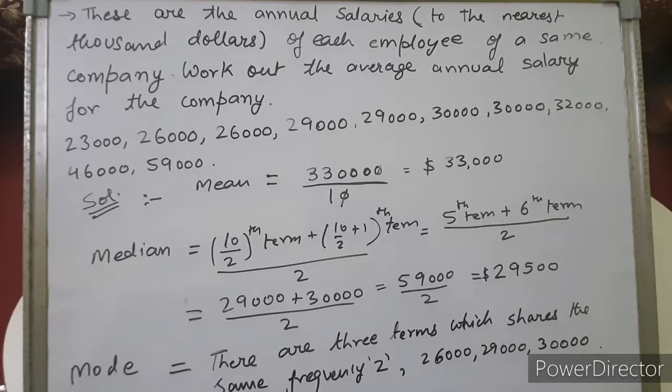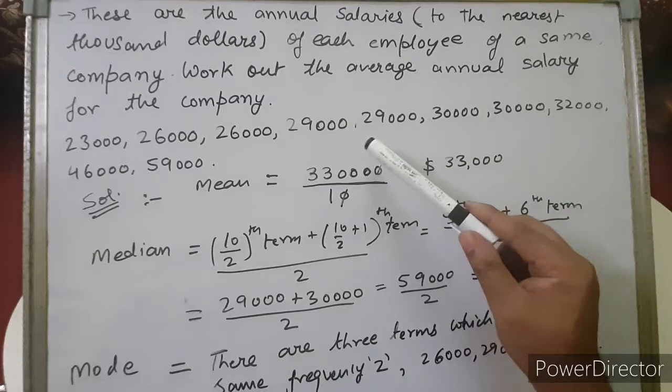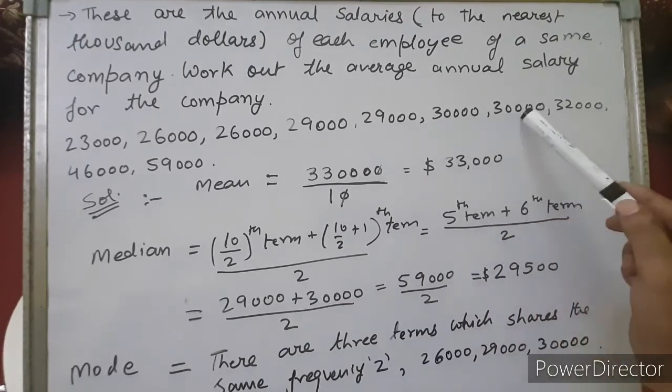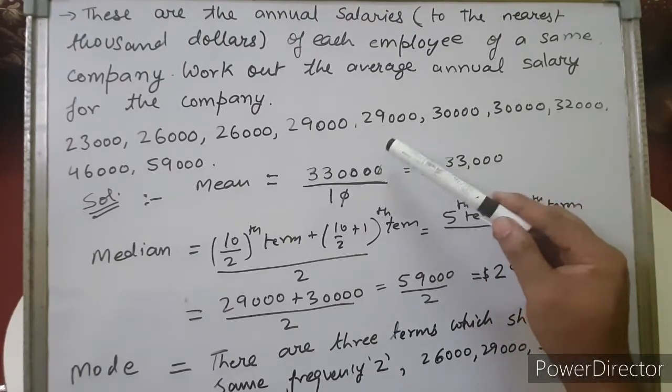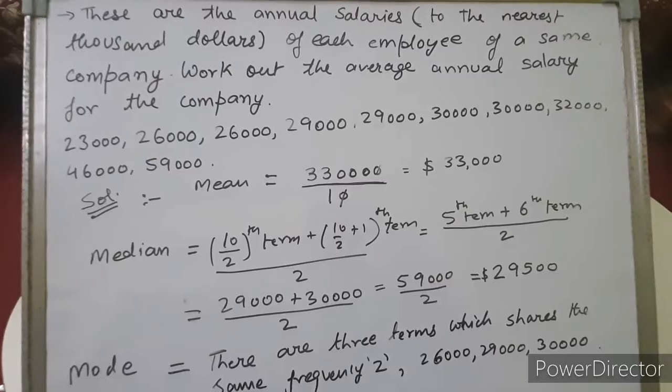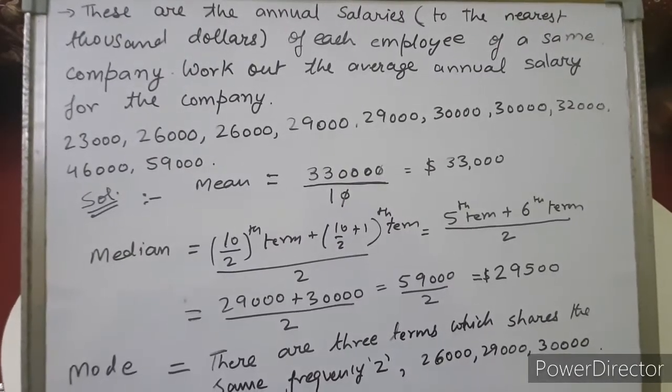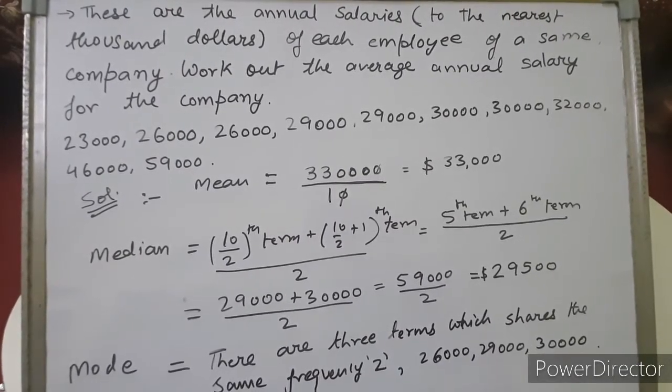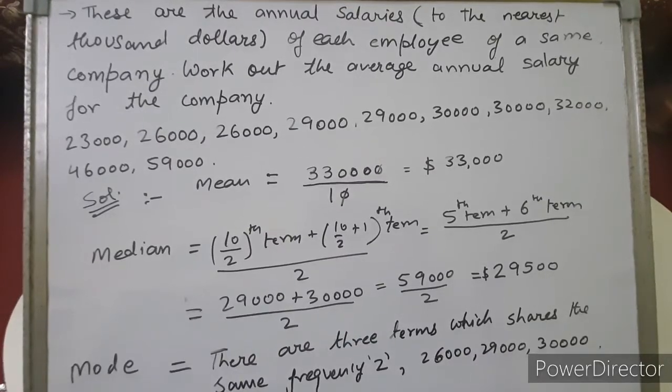The salaries given here are 23,000, 26,000, 26,000, 29,000, 29,000, 30,000, 30,000, 32,000, 46,000 and 59,000. All the salaries are given in order, so we don't have to arrange them in ascending order.